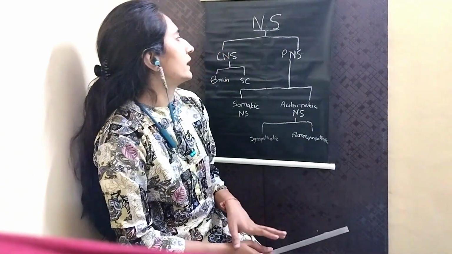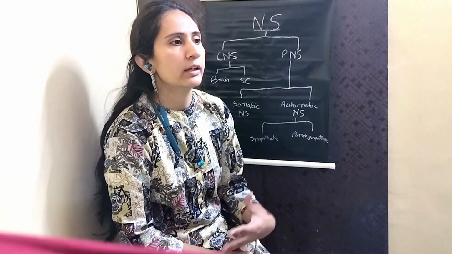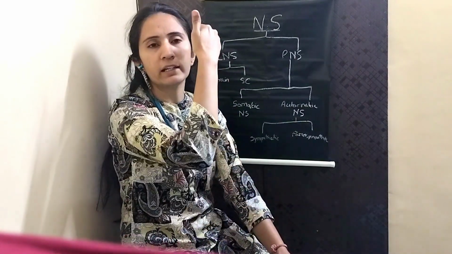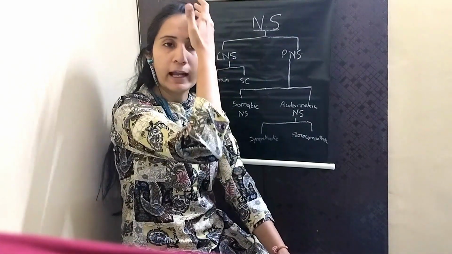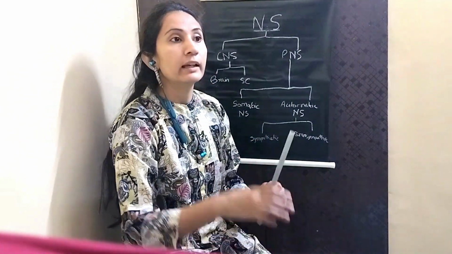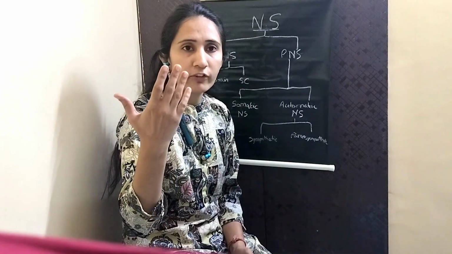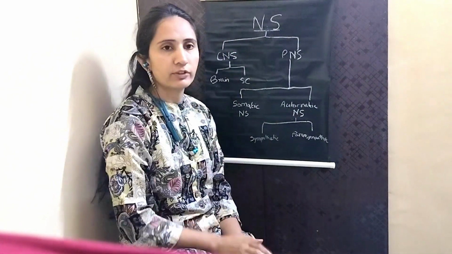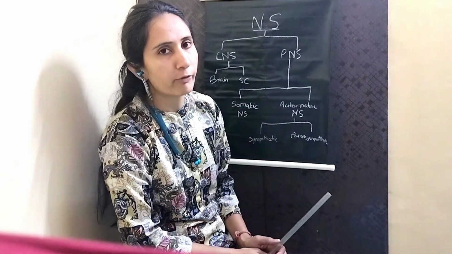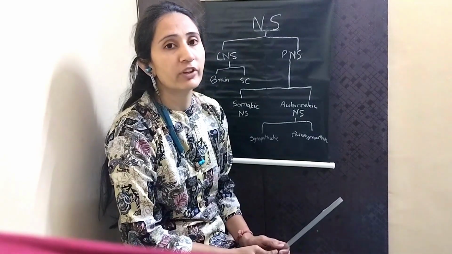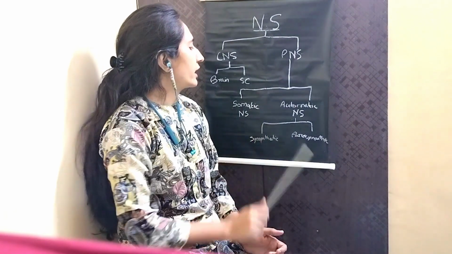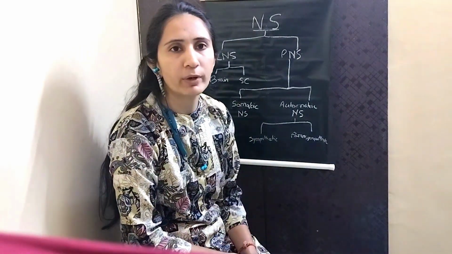So, grossly, any stimulus coming will give me some information. That information is carried up to my brain and carried back from my brain to the periphery by the peripheral nervous system. The processing, what I have to do with that stimulus, is done by the central nervous system. Again, the central nervous system has two parts, brain and spinal cord, which will help me decide what I have to do, and accordingly the message will be sent via the peripheral nervous system to my other body parts,